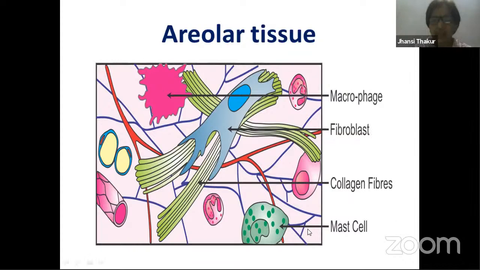macrophages. The third type of cell that is present in areolar tissue is the mast cell. These are the mast cells that you can see over here. Mast cells produce certain important things, for example heparin, which is an anticoagulant. You know very well that whenever there is a cut or injury in our hand, blood oozes out, and after some time you find the formation of a hard clot wherever there is damage, which is a blood clot.